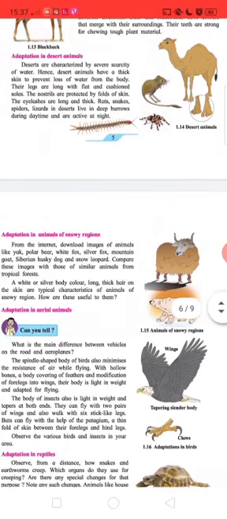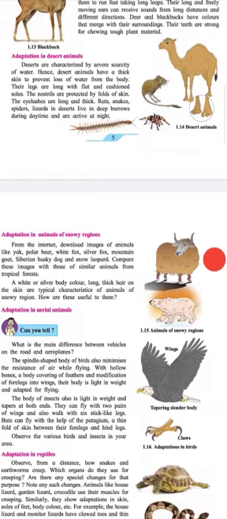Subheading: Adaptations in desert animals. Deserts are characterized by severe scarcity of water. Hence, desert animals have a thick skin to prevent loss of water from the body. Their legs are long with flat and cushioned soles. The nostrils are protected by folds of skin. The eyelashes are long and thick.